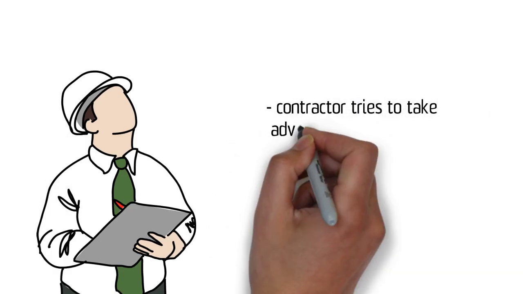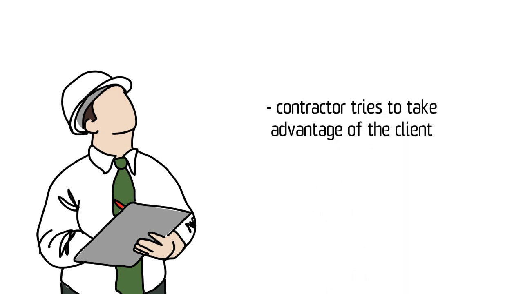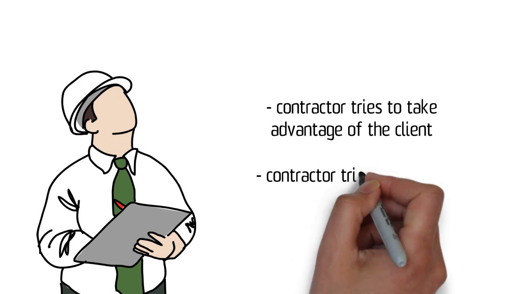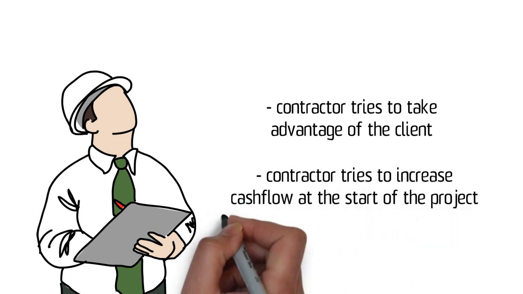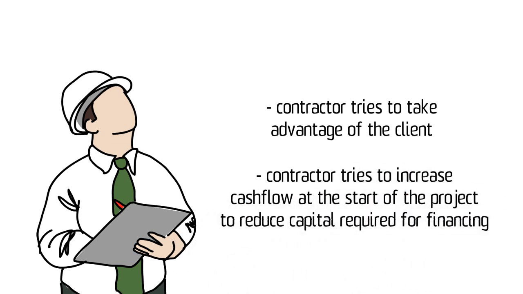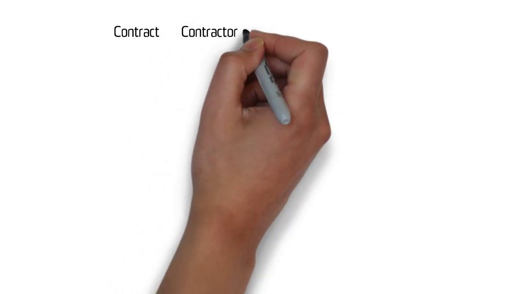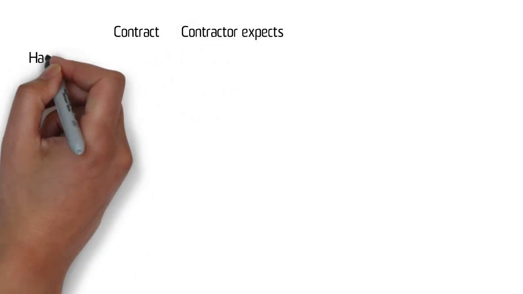One reason is that they think the client has the quantities wrong and they've decided to take advantage of the client. The second reason is to increase cash flow at the start of the project, which reduces the amount of capital required for financing. First of all, let's see what it means for someone to take advantage of the client.